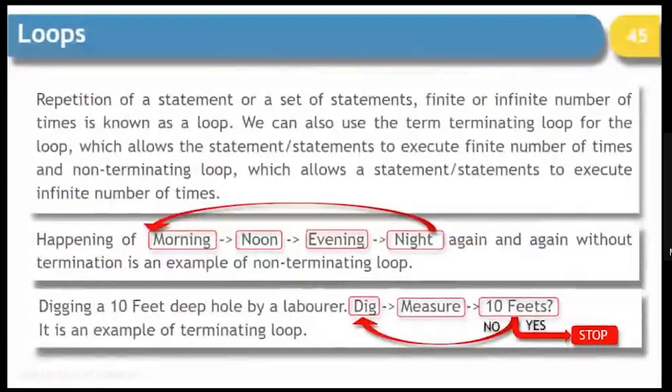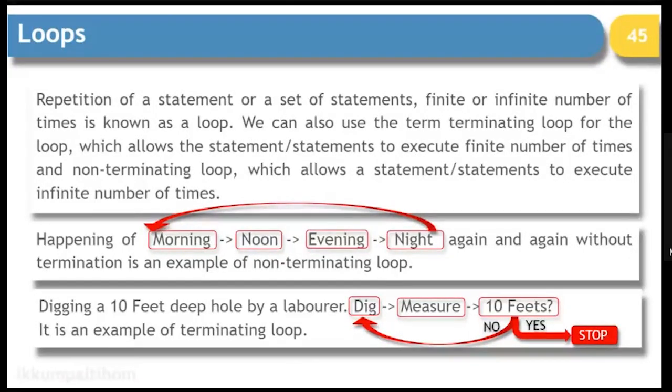Now, let's work on loops. Before entering loops, you have to give some real life examples. So you have to tell them what is a terminating and what is a non-terminating loop. A non-terminating loop is morning, noon, evening, night. Again, it will repeat morning, noon, evening, night. Again, it will repeat morning, noon, evening, night, right? And so on.